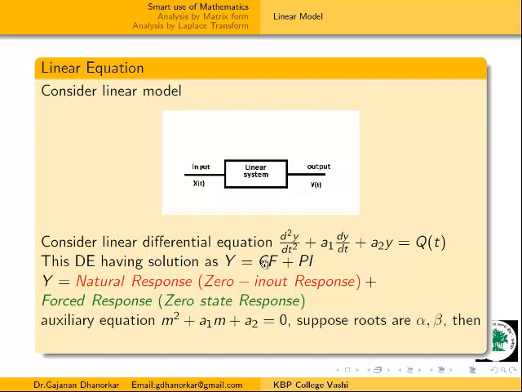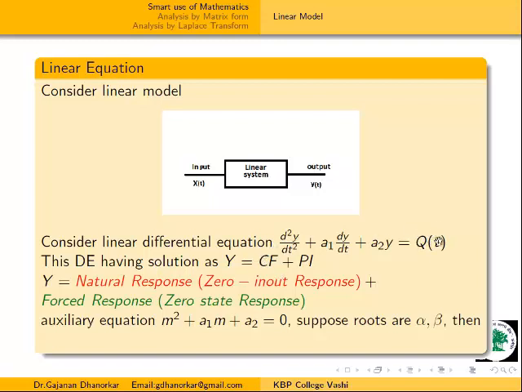But what is the meaning of CF? We are finding CF, that means for this system, this differential equation model, the CF is the natural response of this system. This is our system, and this is the natural response, or it is also called the zero input response. Why are we saying that this is the zero input response? Because when we are finding CF, all mathematicians know, we take this term as 0 directly.